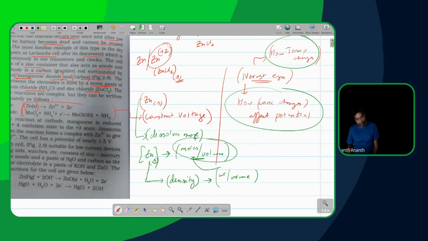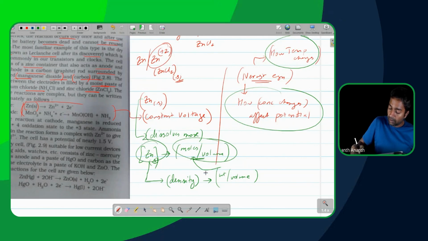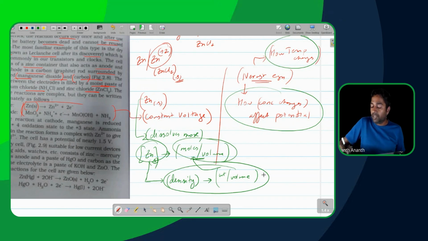So if I know the density of a solid, that information can be directly translated into information about concentration.